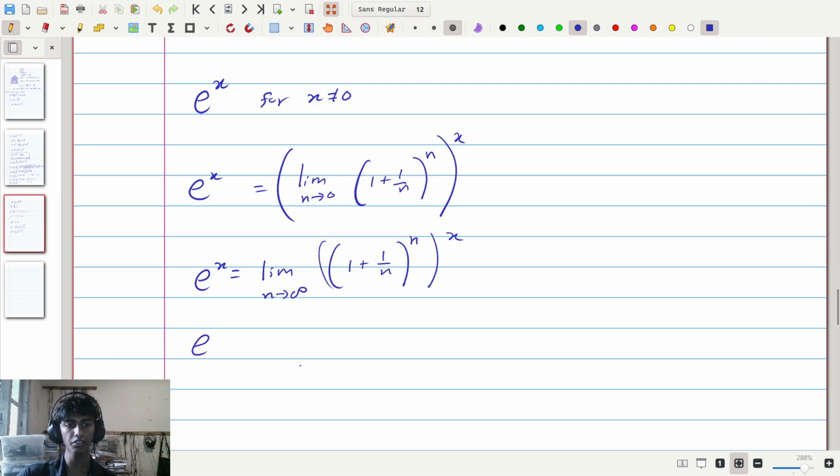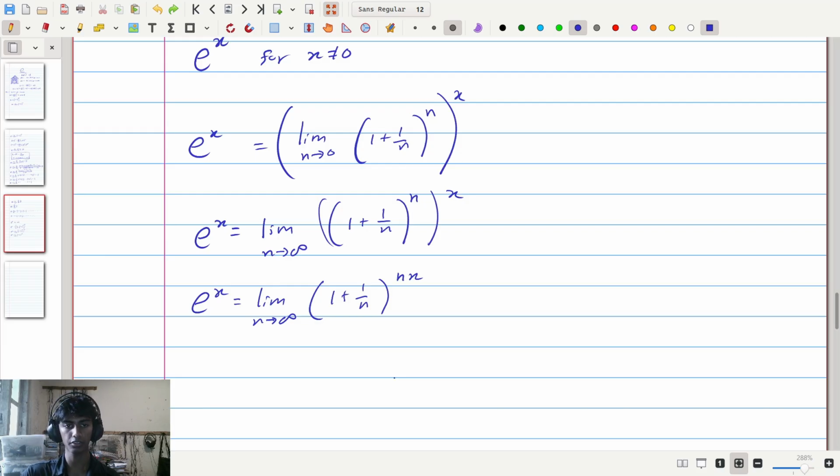Then using index rules we can see this is equal to the limit as n approaches infinity of 1 plus 1 divided by n to the power of nx. If you have any problem with this, you can see we can take this into here. Anything to the power of a to the power of b is equal to that same thing to the power of ab, which is what's happening here, which is why this is nx.